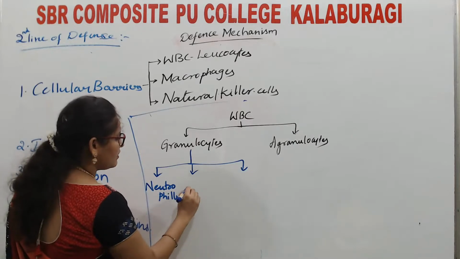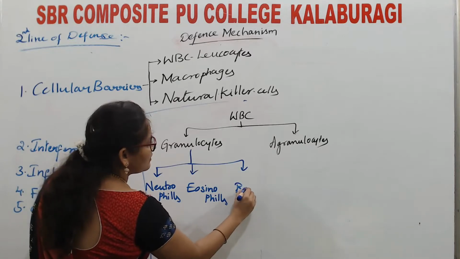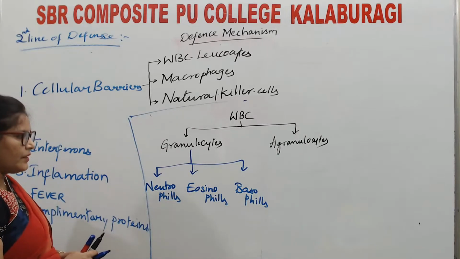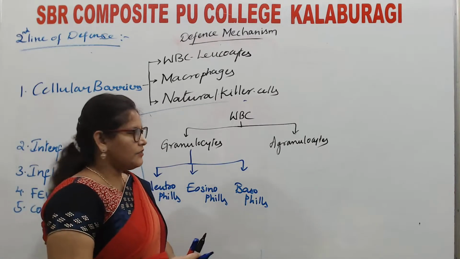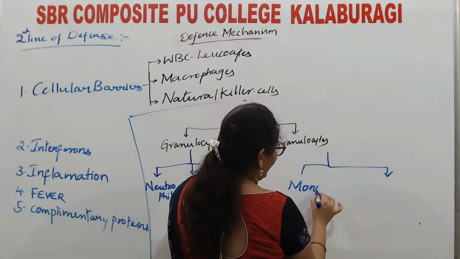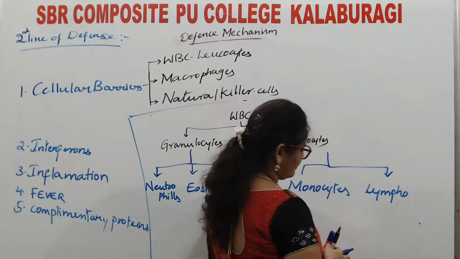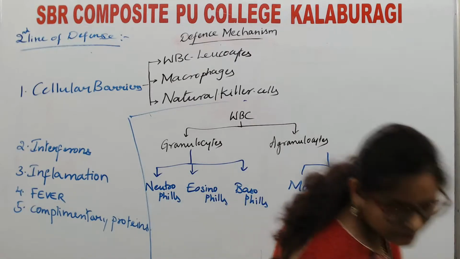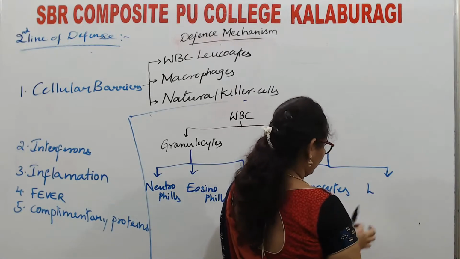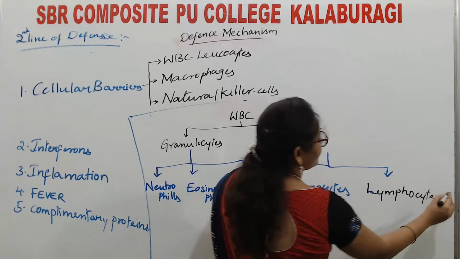And agranulocytes are divided into monocytes and lymphocytes.